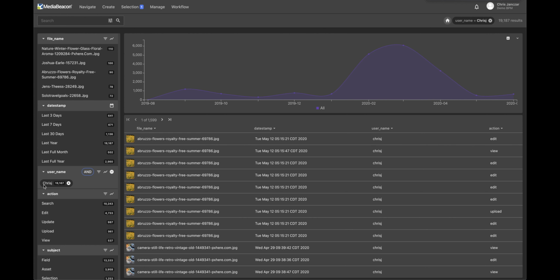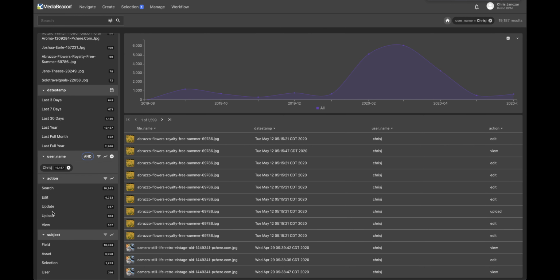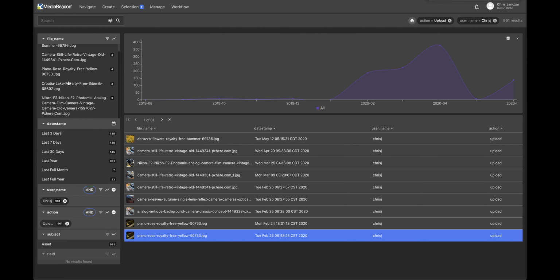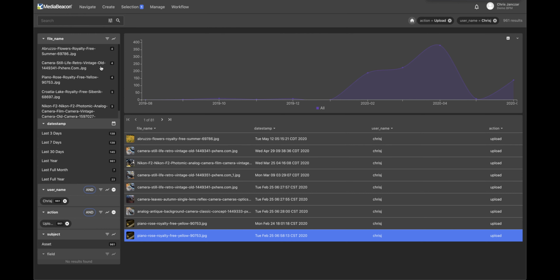So now I've got my username clicked here, and all of these assets are the ones that I've interacted with, but right now it's showing me these assets for all of the actions. So if I click on upload, for instance, you can see that I have 961 uploads. And now it's actually showing me all of the assets here in the file name that I've uploaded. And it's going to give me a number. This is a demo site, so I will upload assets more than once. And that's why you see a count of 4 here, 4, 4, and so on. So I've uploaded these assets more than once. So this is just separating them out by file name.